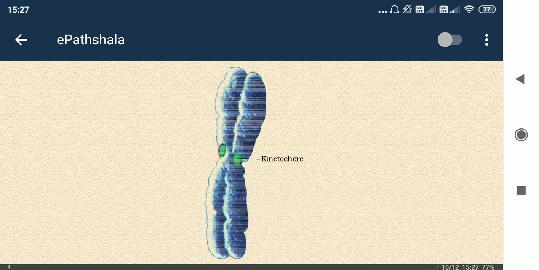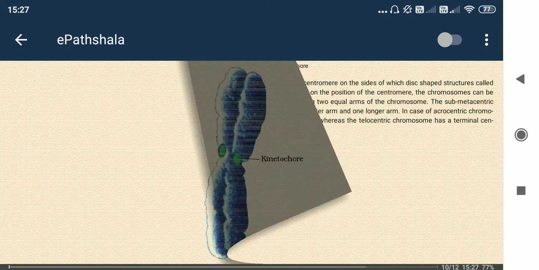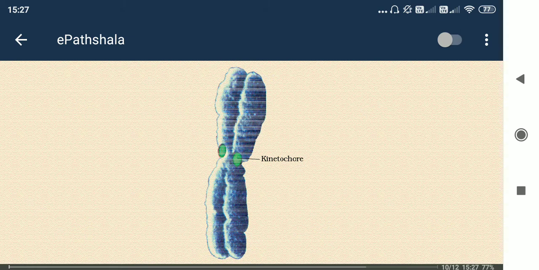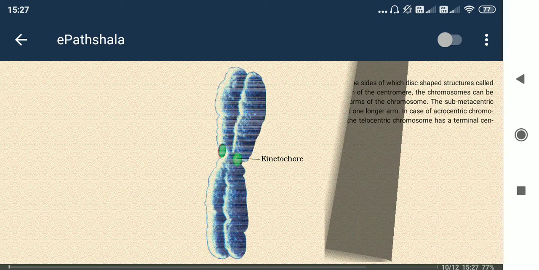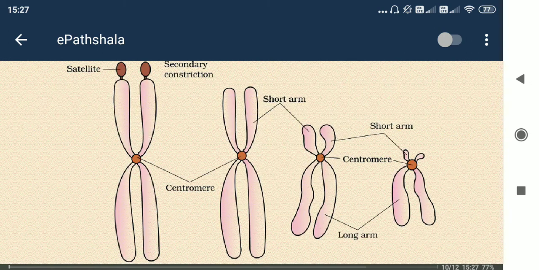Nucleoplasm. So kinetochore, you can see this is the chromosome structure. Chromosome is composed of many types of nucleotides and polymers. Inside the chromosome you can see the kinetochore and chromatids, two pairs of chromatids. Two chromatids are involved in the chromosome formation, and the kinetochore is the middle portion where the spindle fiber is attached. So you can see two pairs of chromatids.